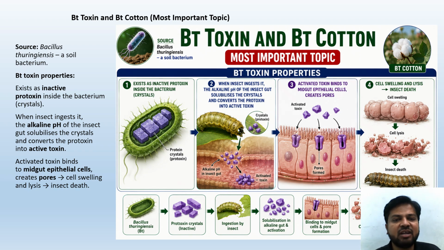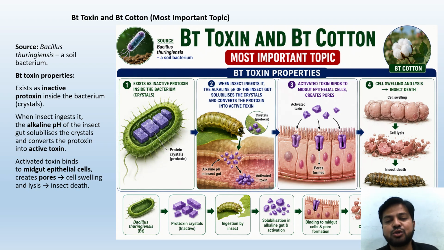It exists as an inactive protoxin inside the bacterium as a protein crystal. When an insect ingests it, the alkaline pH of the insect gut solubilizes the crystals and converts the protoxin into active toxin.